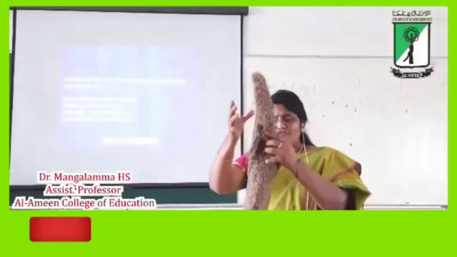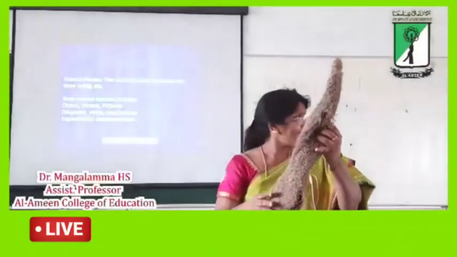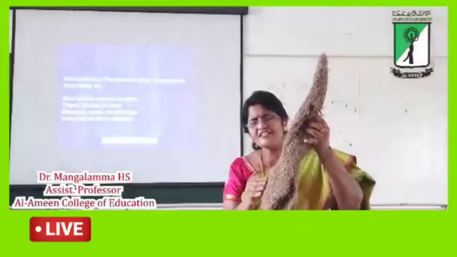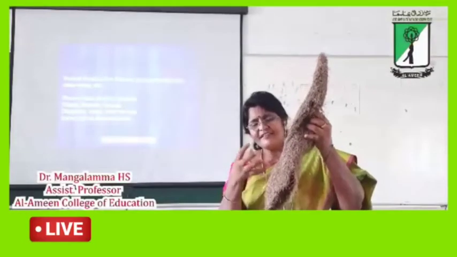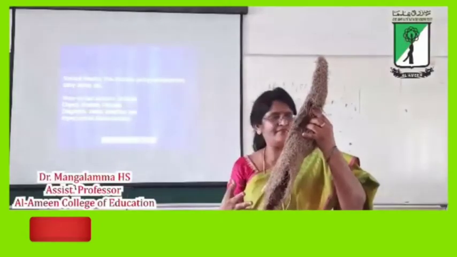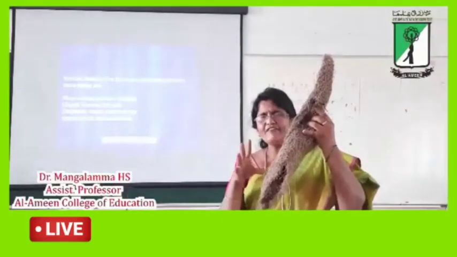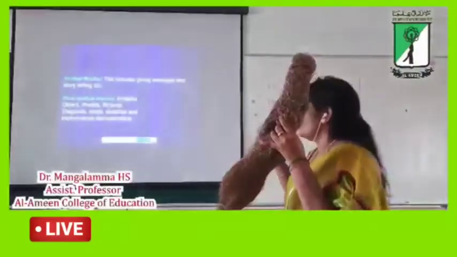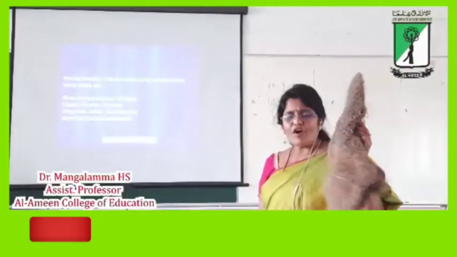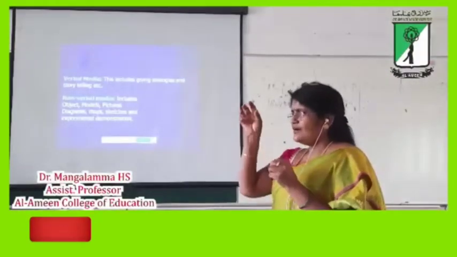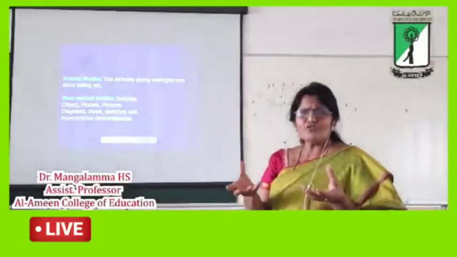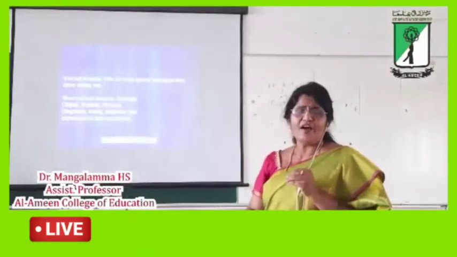So if you show this kind of example in the classroom, it will benefit the students more. They can touch it, they can feel it, they can see it properly. Close observation will be there, right? For example, if you want to teach about the parts of the branch of a tree, you can bring a small branch to the classroom.